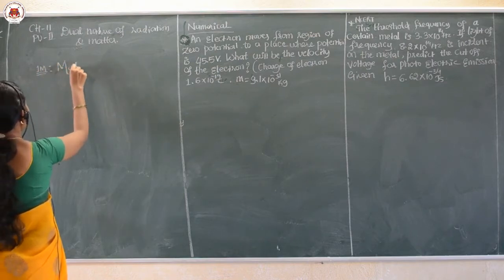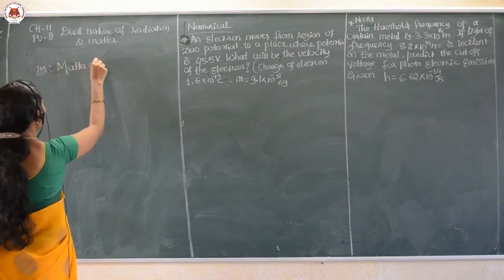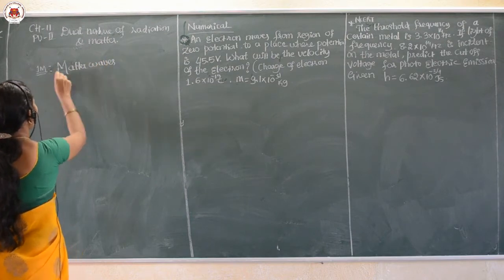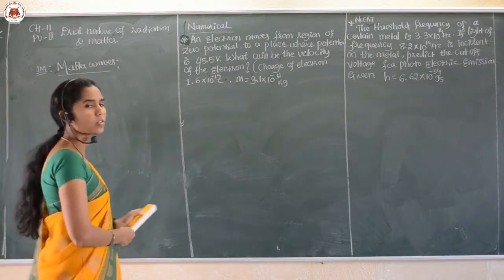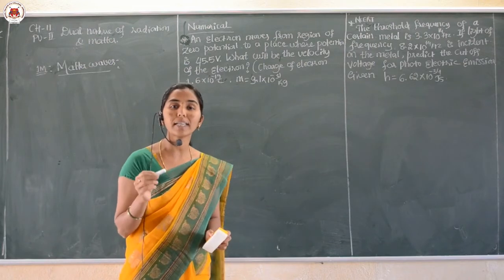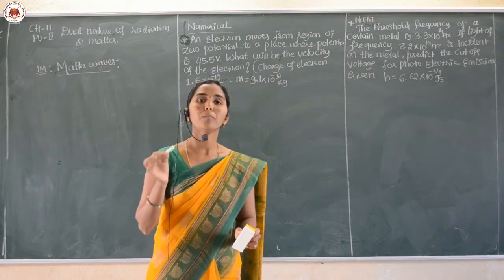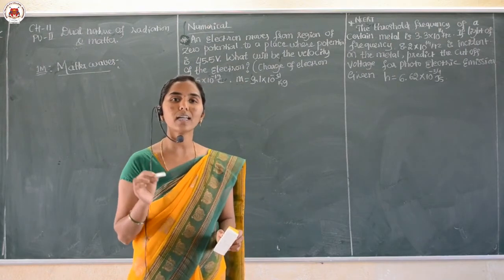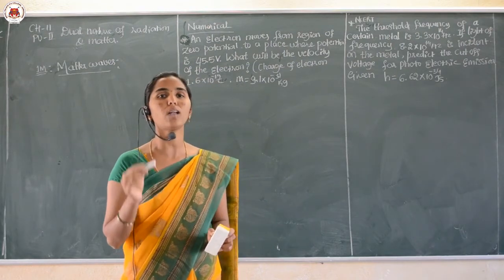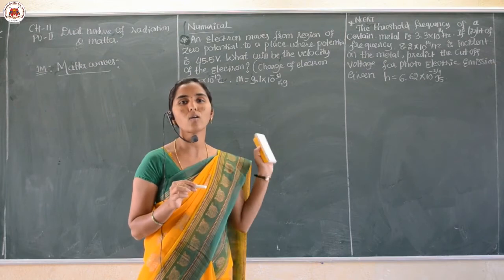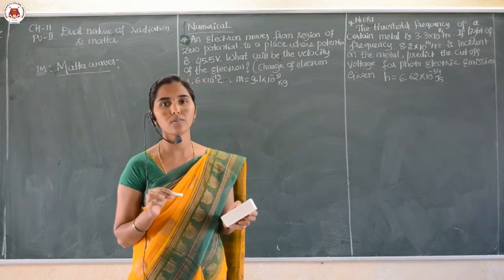Matter waves are the waves associated with a material particle in motion, or moving waves associated with a material particle. They are called matter waves.